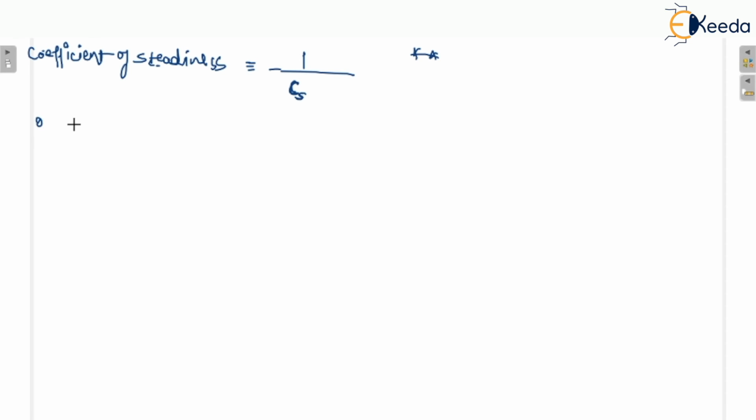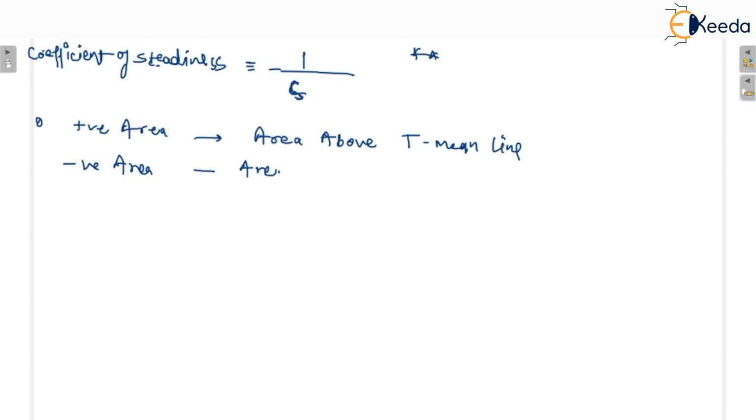So here I can write that positive area means area above the T mean line, and negative area means area below the T mean line. Okay, so this is the general thing you must remember.